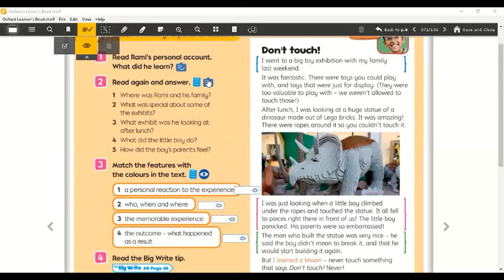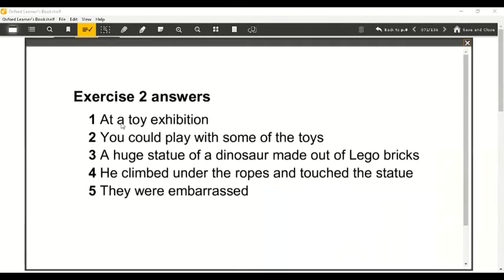answers. Number 1, at a toy exhibition. Number 2, you could play with some of the toys. Number 3, a huge statue of a dinosaur made out of Lego bricks. And number 4, he climbed under the ropes and touched the statue. Number 5, they were embarrassed.